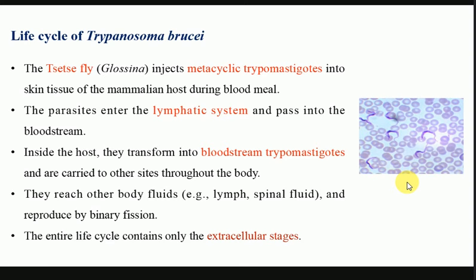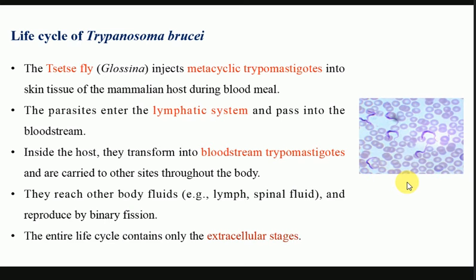All right. So the drugs become less effective, or even don't work anymore when they reach the organ stage. So it is better to treat these protozoans in the early stage. That is, if they are in the lymphatic system, you can treat them, or if they are in the bloodstream, you can treat them. But once it is inside the brain, then it is very difficult to treat the person.